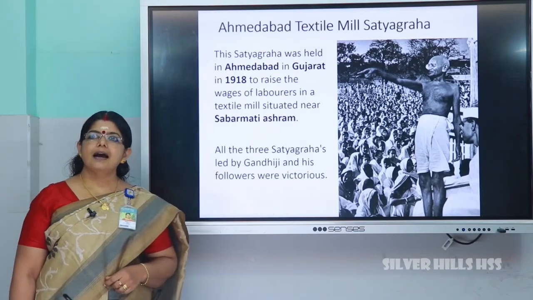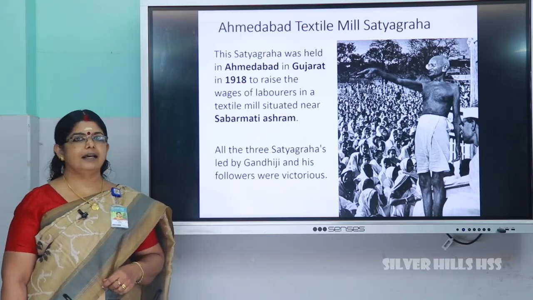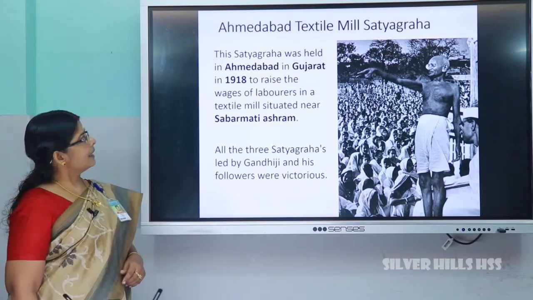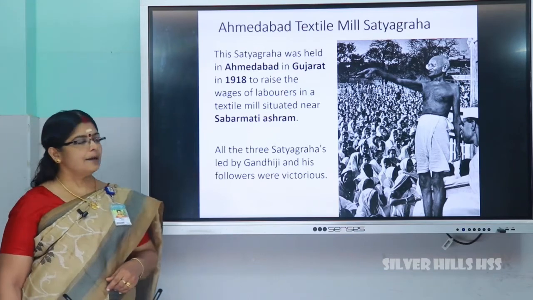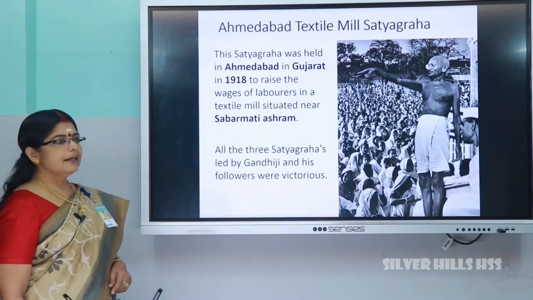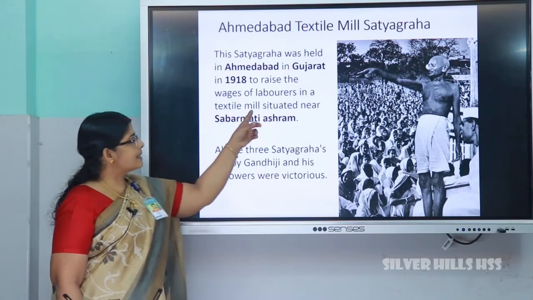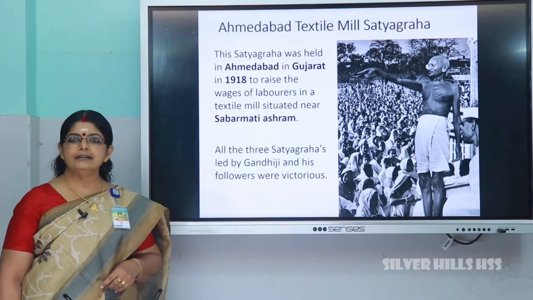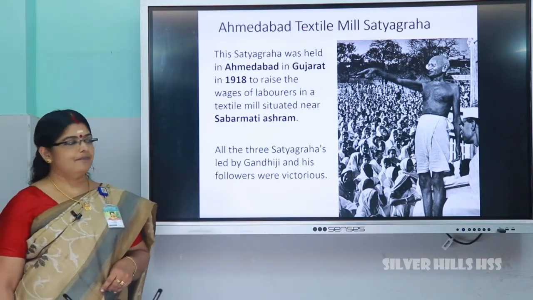Next one is Ahmedabad Textile Mill Satyagraha. What is Ahmedabad Textile Mill Satyagraha? This Satyagraha was held in Ahmedabad in Gujarat in the year 1918 to raise the wages of labourers in a textile mill situated near the Sabarmati Ashram.